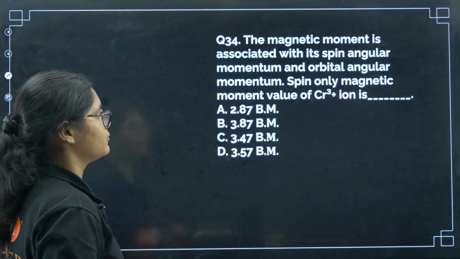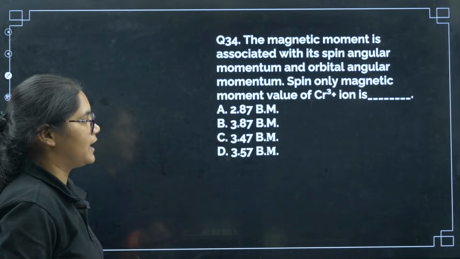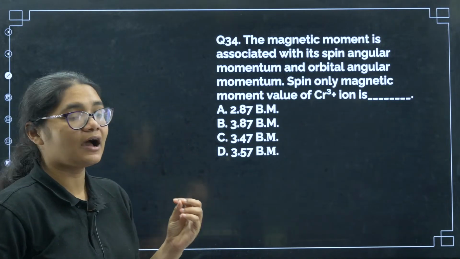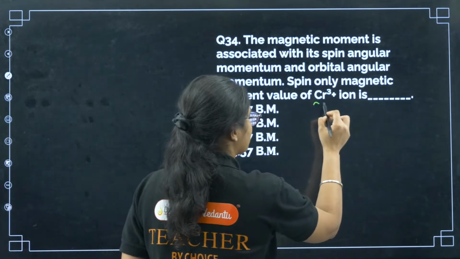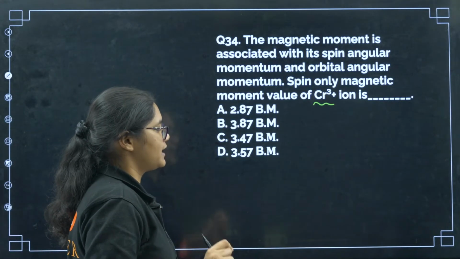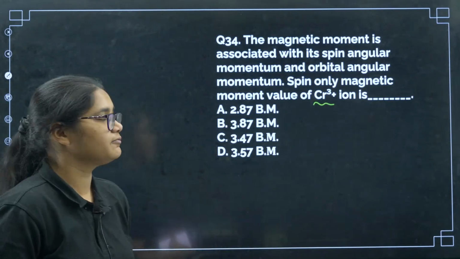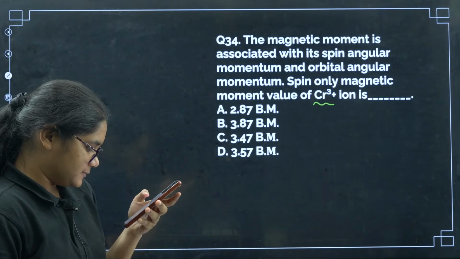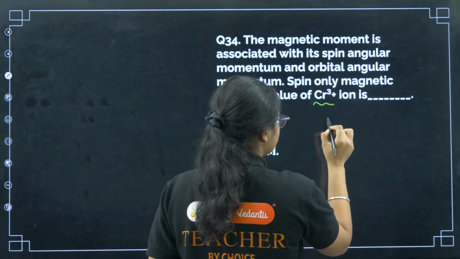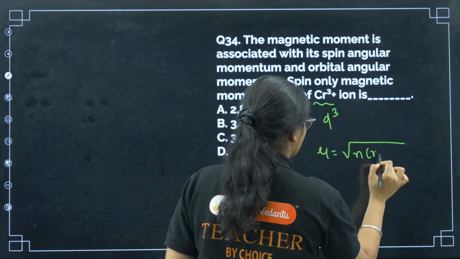Next, question number 34. The magnetic moment is associated with spin angular momentum and orbital angular momentum. The magnetic moment value of Cr3 plus you have to calculate: 2.87, 3.87, 3.47 and 3.57 BM. BM stands for Bohr magneton, the unit of magnetic moment. Yes, very easy question this one. We know Cr3 plus configuration is what? d3. Magnetic moment is root over n into n plus 1.